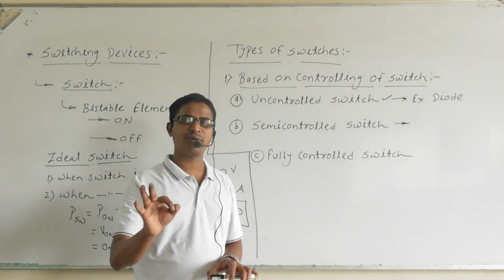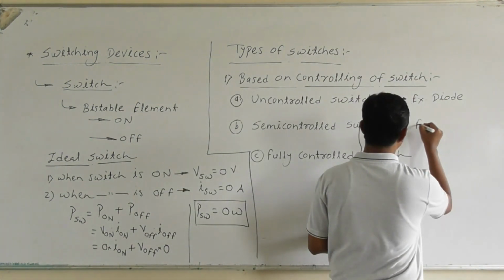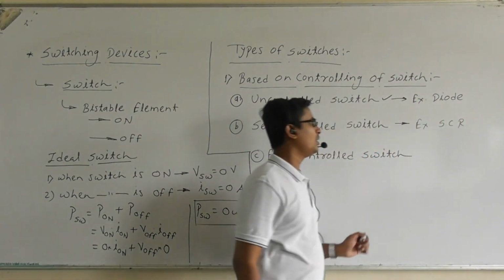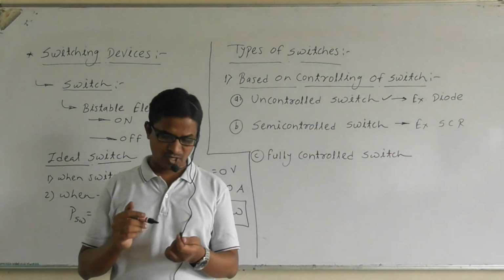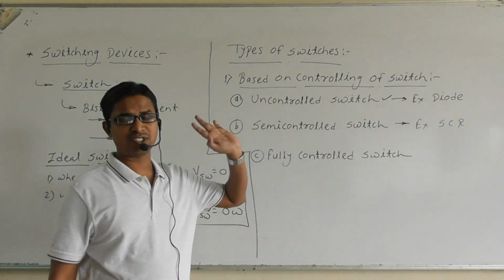An example of a semi-controlled switch is the SCR, silicon controlled rectifier. We are going to discuss in detail what the SCR is.